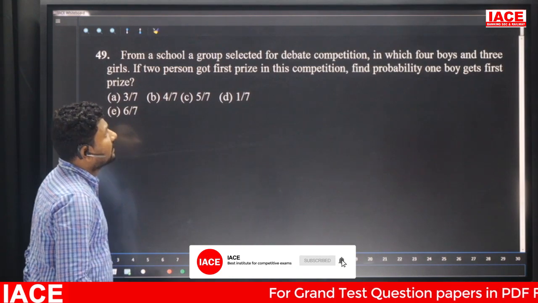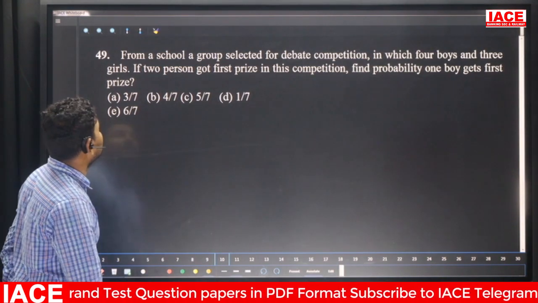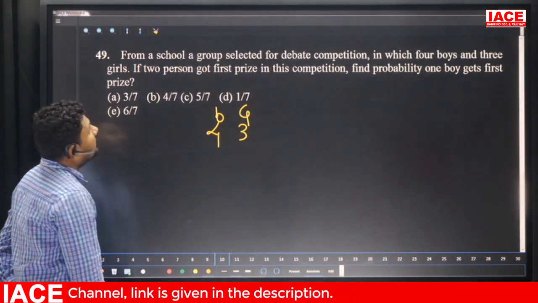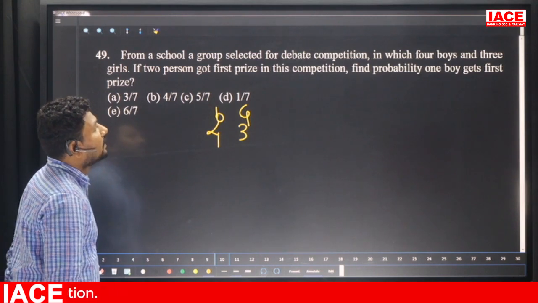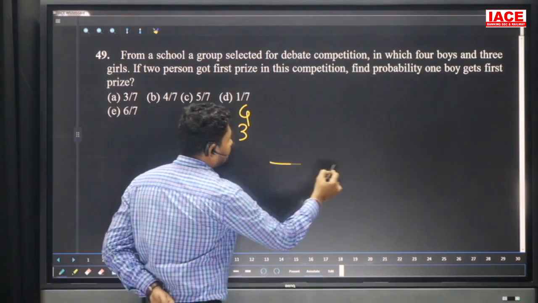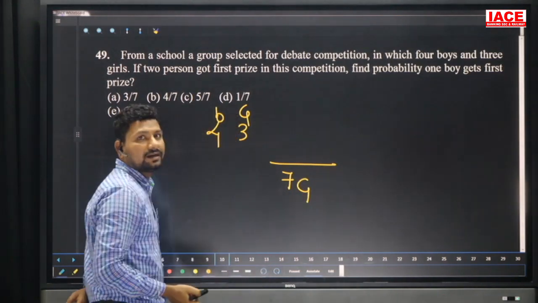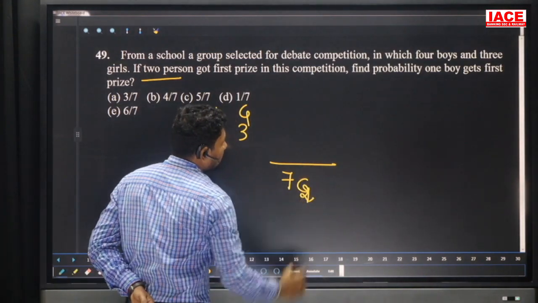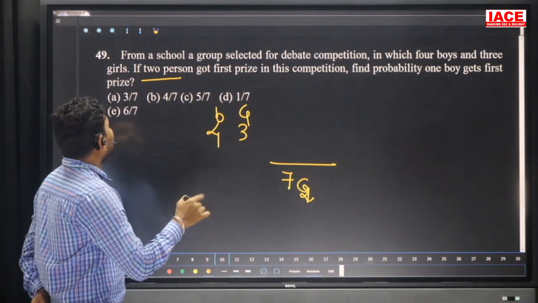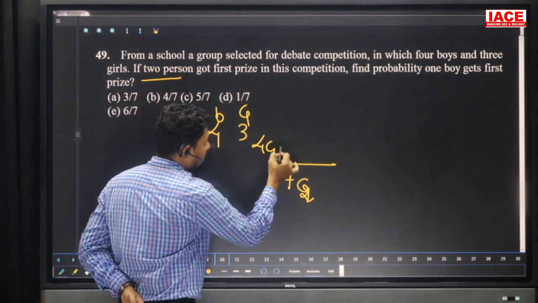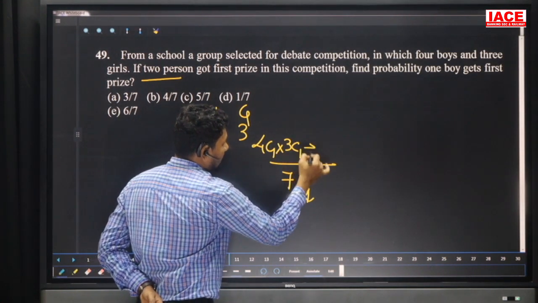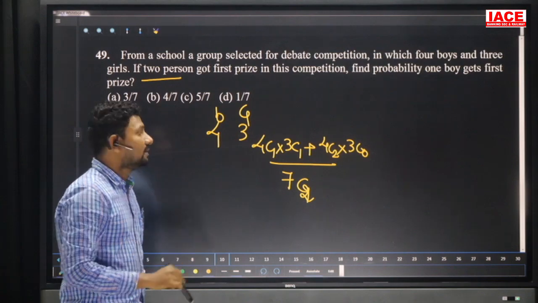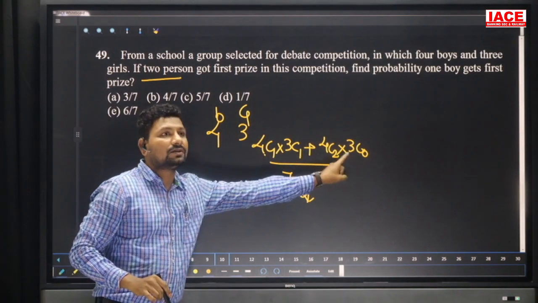From a school group selected for a debate competition, there are 4 boys and 3 girls. Find the probability that one boy gets first prize. So overall 7 members, and two persons are selected. Two persons means we can write 4C2, then 7C2. One boy gets first prize: 4C1 into 3C1, or 4C2 into 3C0. One boy is mandatory, so one boy and one girl, or either 2 boys and no girls.